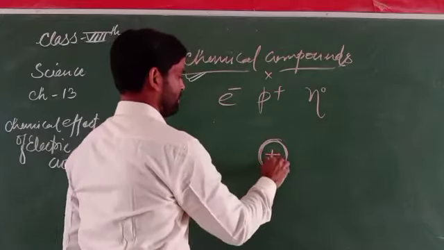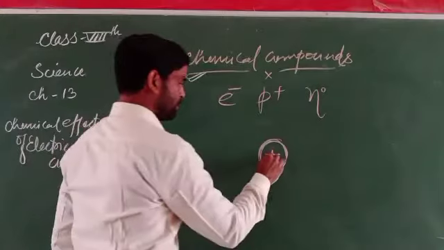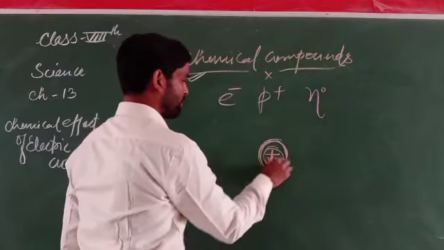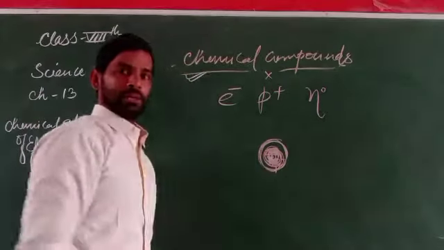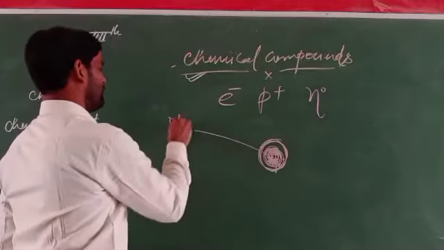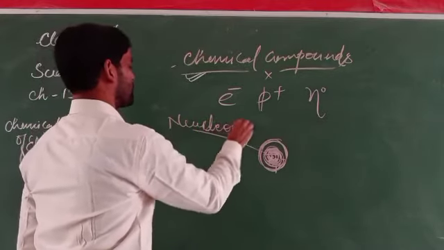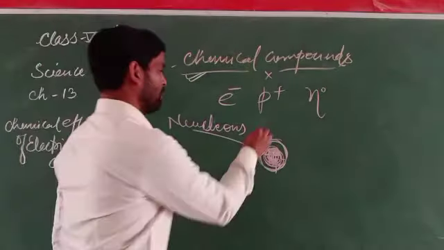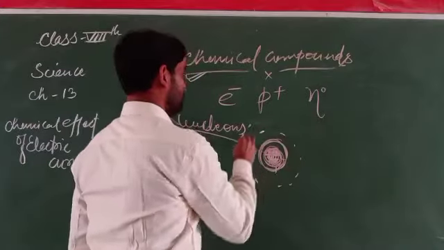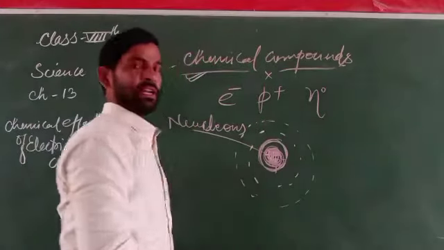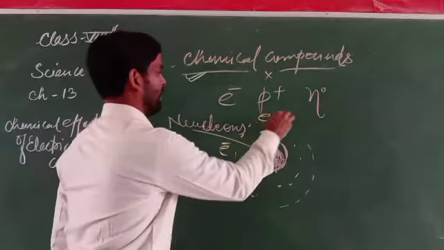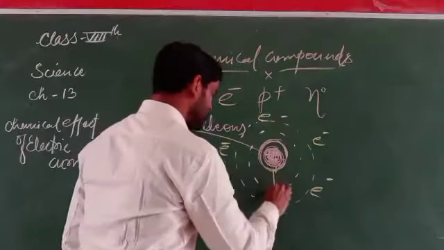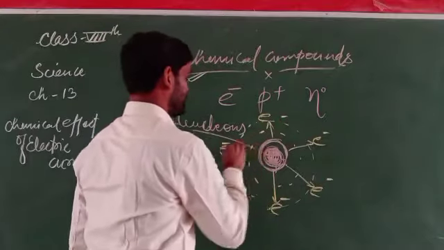This is why they are called nucleons. This is a positively charged center, and in its surroundings the negatively charged electrons are distributed, due to which a bond is created.